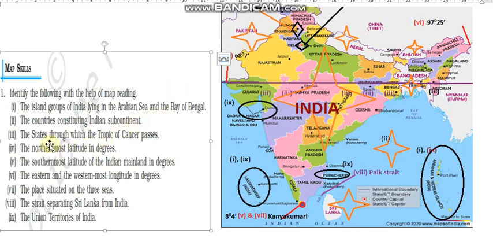Now third, the states through which the Tropic of Cancer passes. See, this is the Tropic of Cancer, the straight line. Gujarat, then Madhya Pradesh, then Chhattisgarh, then Jharkhand, West Bengal. This also the Tropic of Cancer passes through, but this is not in our country, it is Bangladesh.